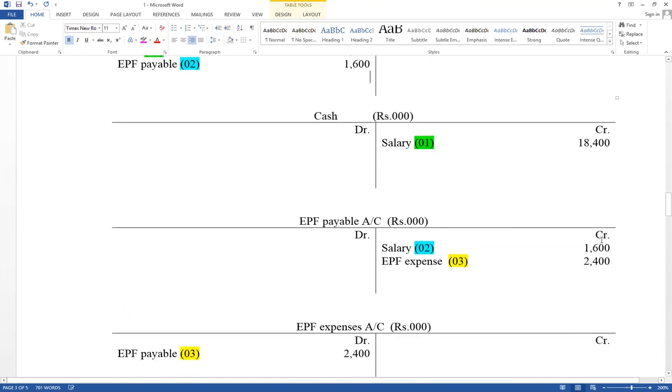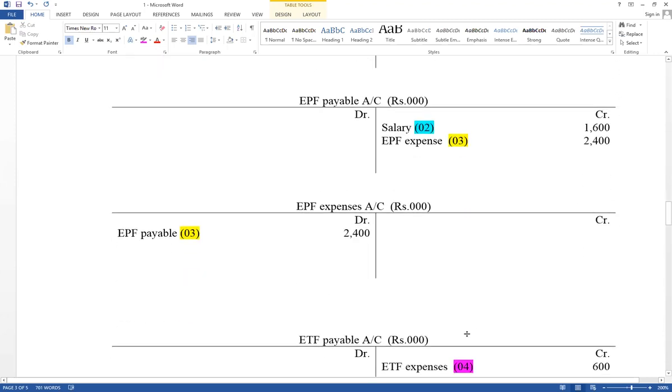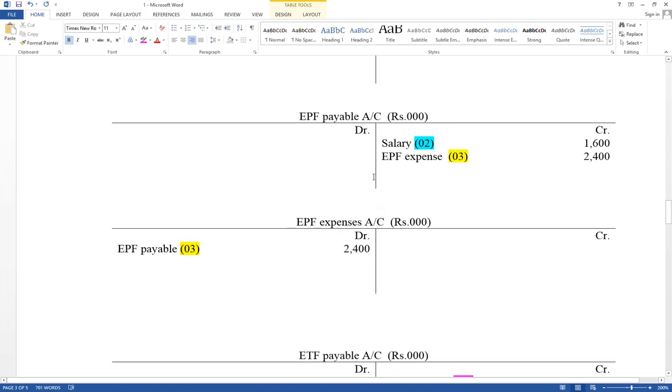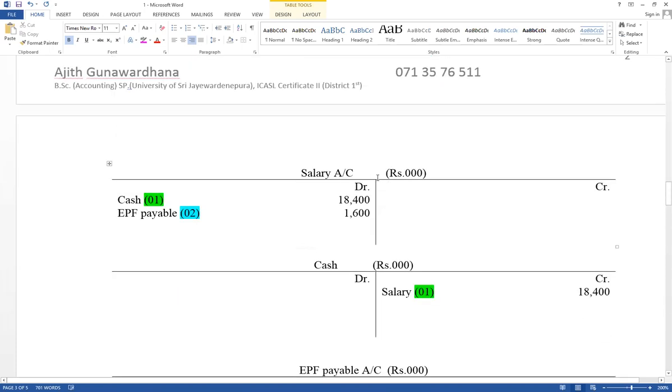And EPF payable, think about EPF payable is a liability under current liability. And ETF payable liability under current liability. Therefore, now all the expense accounts should be closed. Close means difference value as a profit and loss. Think about salary accounts. All the expense accounts should be closed. Close means those values should be included in income statement.